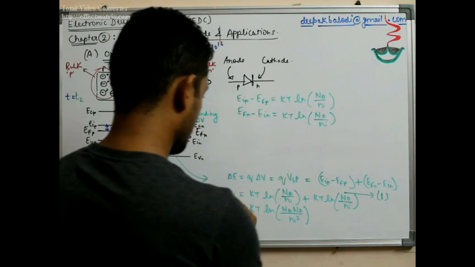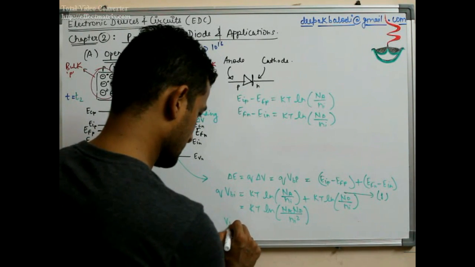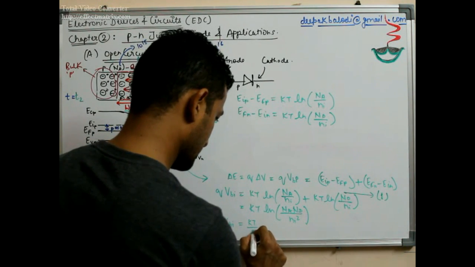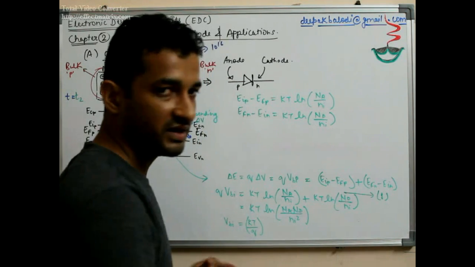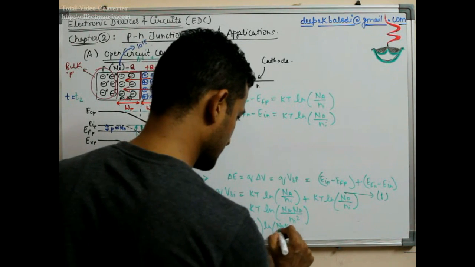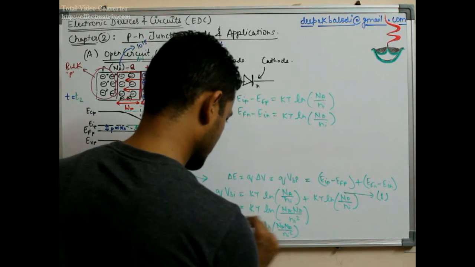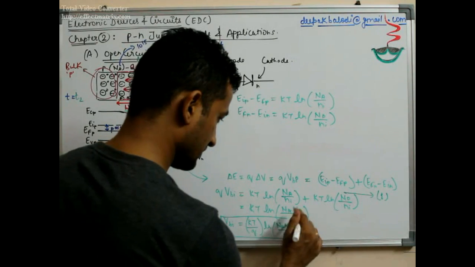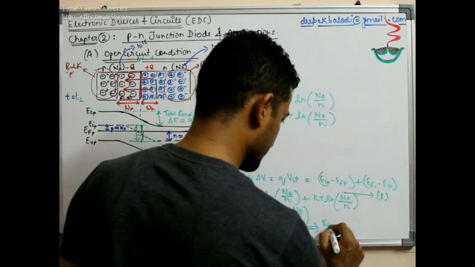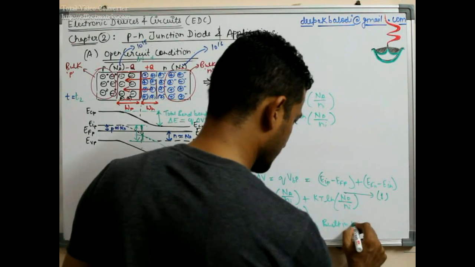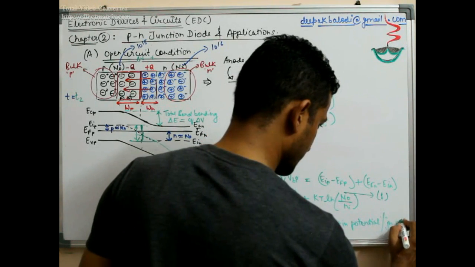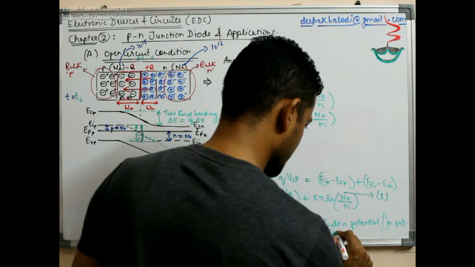So the VBI, built-in potential, is kT by Q, which is Vt. In shortcut you can write it as ln Na Nd by Ni square. So this is a very important formula, and this is called built-in potential or junction potential or potential barrier.